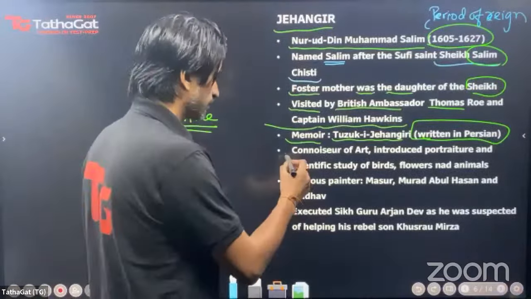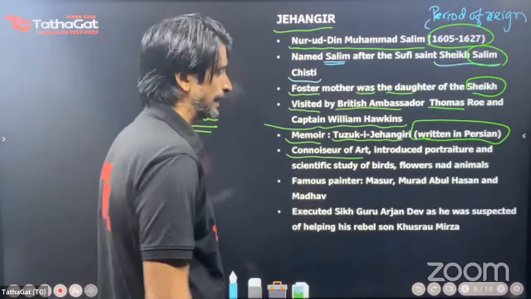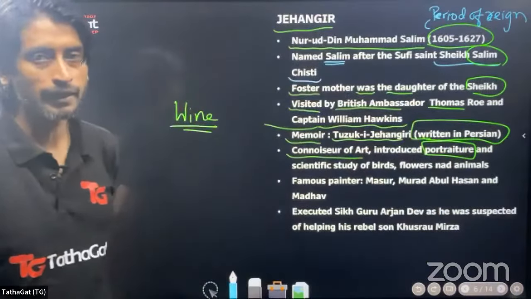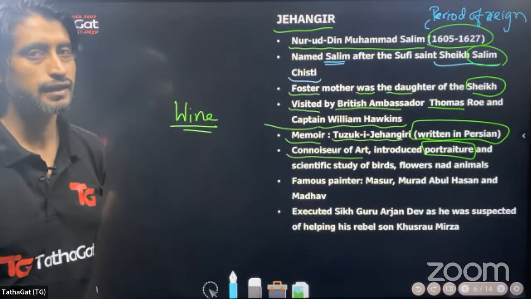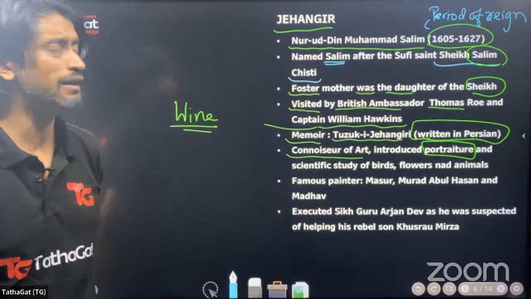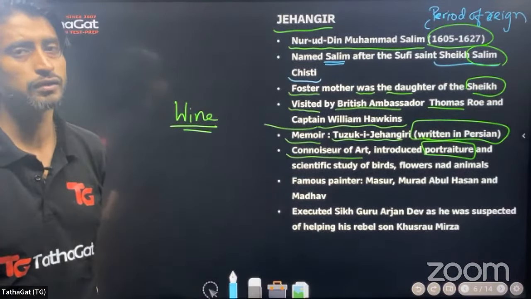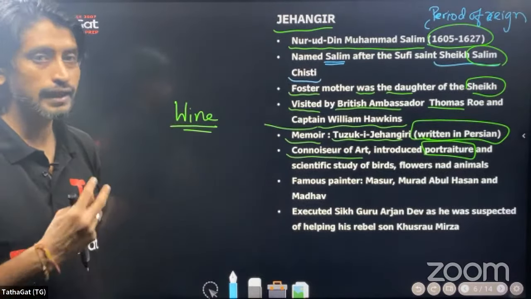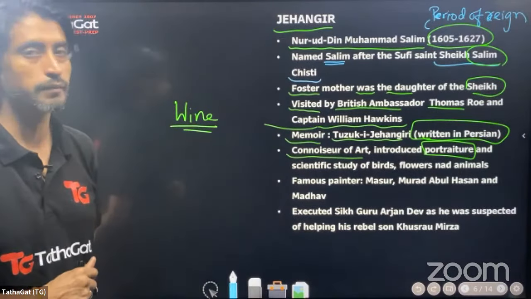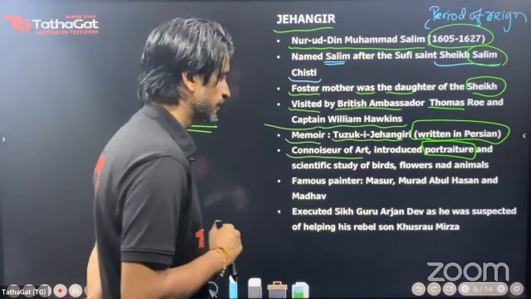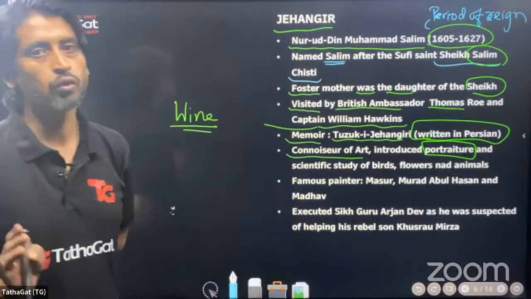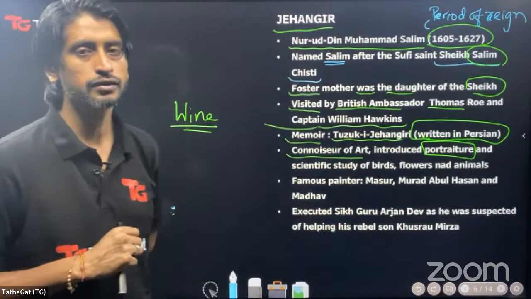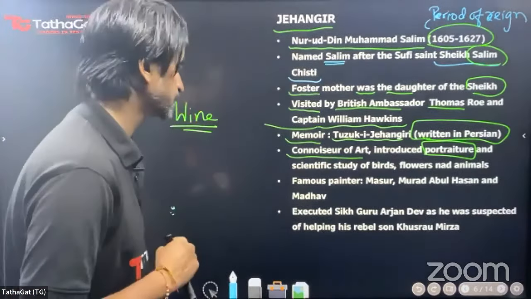Then Jahangir was a connoisseur of art. He introduced portraiture, picture making. Now, there are injunctions in Islam against making pictures, but Mughals especially made sure that they did commission pictures. This showed that other than Allah, even they had the power to infuse these pictures with some kind of liveliness, some kind of life. But Islam says that the only one who is allowed to give life is Allah, and therefore no other being should be able to replicate these pictures.